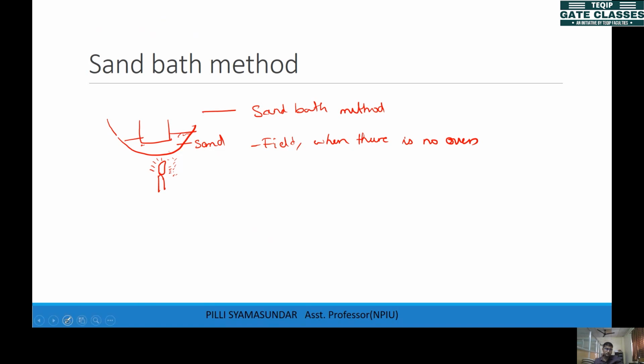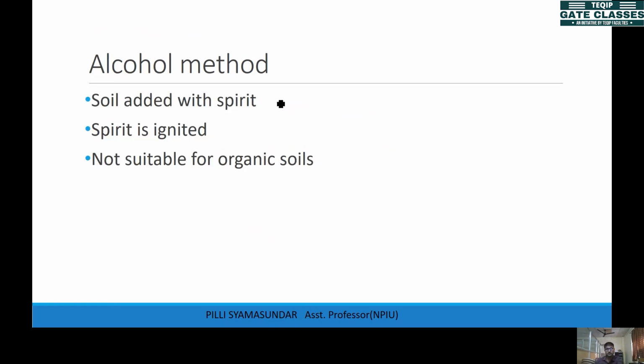So if you don't have the oven, then generally we go for this kind of heating process, removing water, right? So you heat the soil and the water will be removed, and then you can find out the weight, and the difference will give you the water weight and your water content, right? So this is the sand bath method.